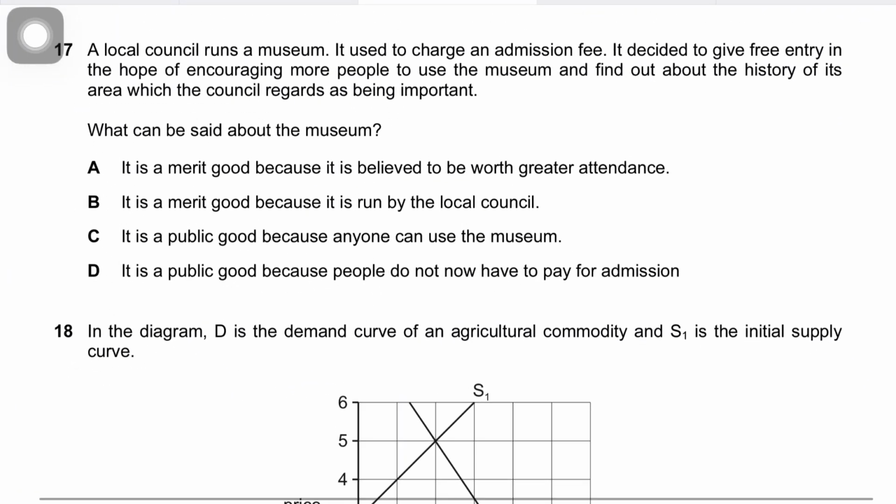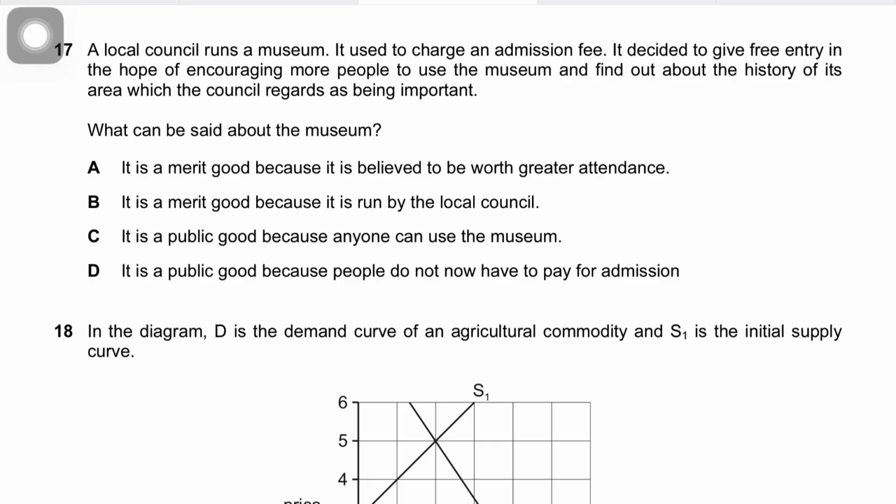Question number 17. A local council runs a museum. It used to charge an admission fee, but it decided to give free entry in the hope of encouraging more people to use the museum and find out about the history of the area, which the council regarded as being important. What can be said about the museum? A: It is a merit good because it is believed to be worthy of greater attendance. This makes perfect sense, and it is the answer as well.